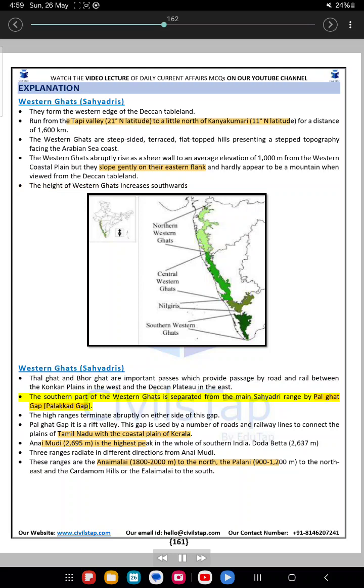The southern part of the Western Ghats is separated from the main Sahyadri range by the Palghat Gap, Palakkad Gap. The high ranges terminate abruptly on either side of this gap. Palghat Gap is a rift valley. This gap is used by a number of roads and railway lines to connect the plains of Tamil Nadu with the coastal plain of Kerala.